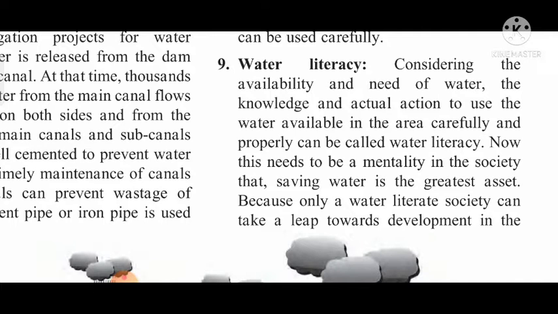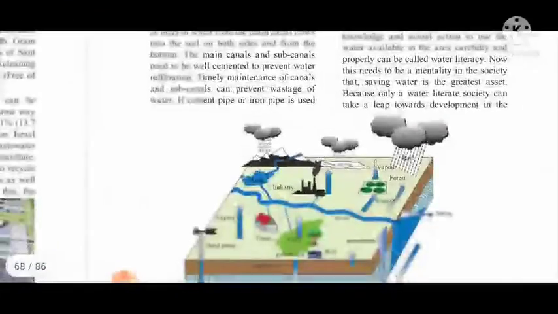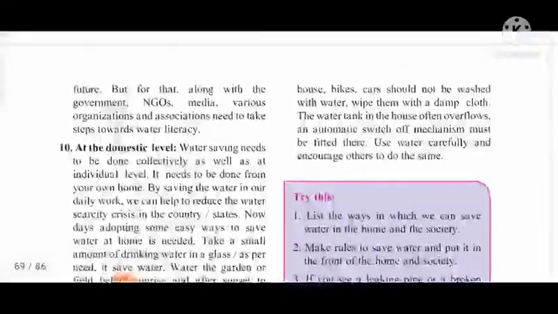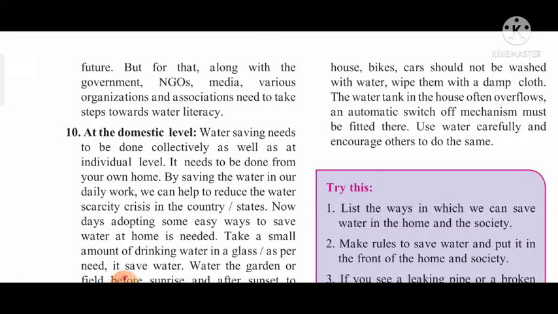Now in the society, this mentality should be developed. Water is the most important factor in our life. This is why it should be our greatest asset, our greatest property, because only a water literate society can take a leap towards development in the future. But for that, along with the government, NGOs, media, various organizations and associations need to take steps towards water literacy to make people aware about water.